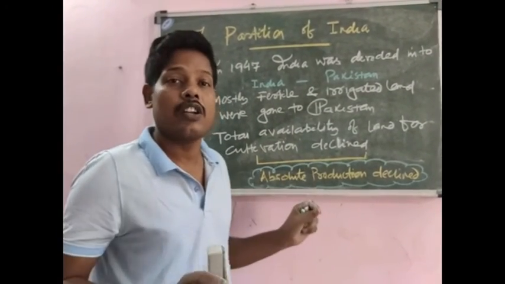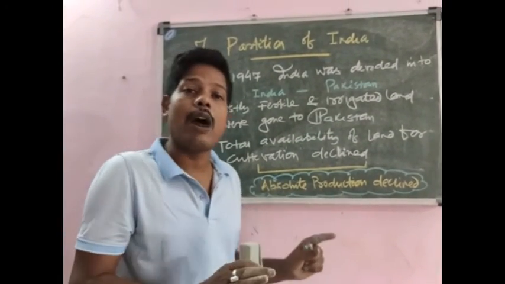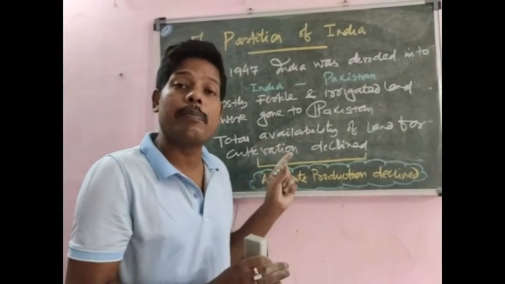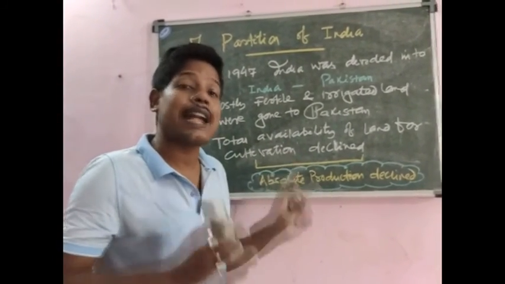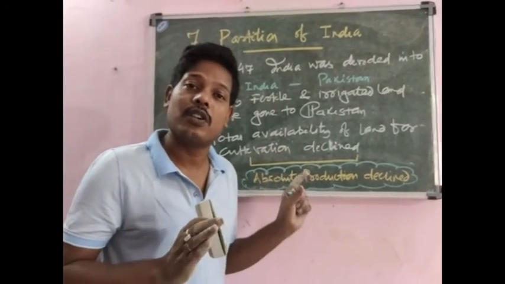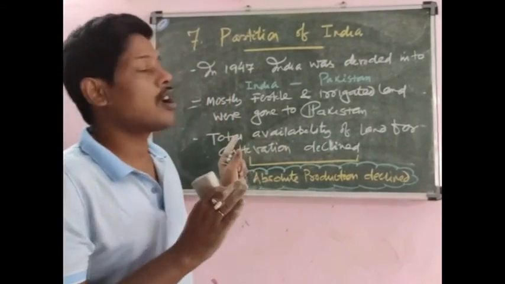So this is all about this concept, Indian economy on the eve of independence, and what was the status of the Indian agriculture sector on the eve of independence. Okay, I think it is clear to all of you.